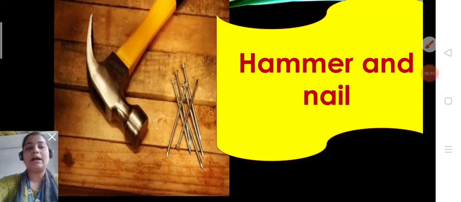Now hammer and nail. Without a hammer we cannot use a nail. If we have only a hammer, we cannot hit the nail. So hammer and nail are pairing words.